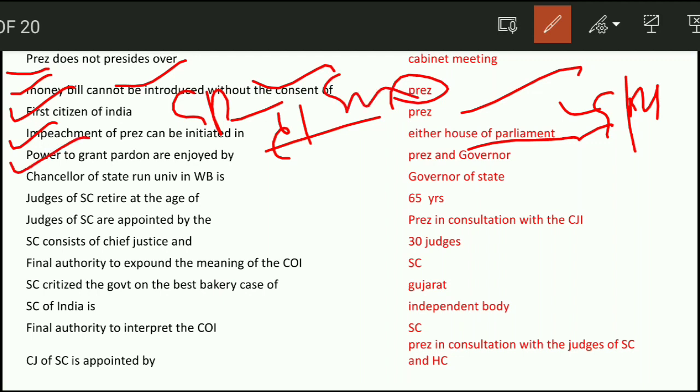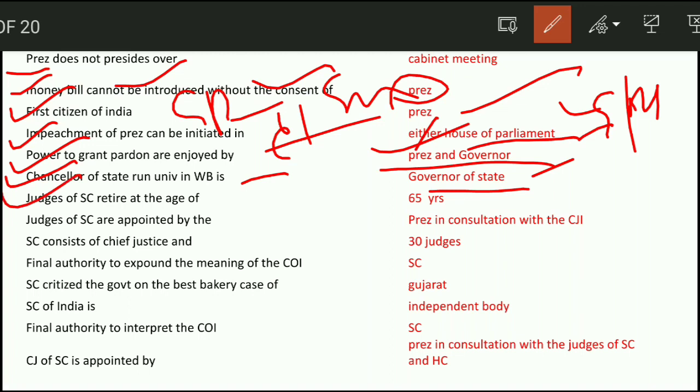Next question. Power to grant pardon is enjoyed by the President and governor. The President can pardon a death sentence, but the governor cannot. So this is the difference between the President's and governor's pardoning power. Next question. Chancellor of state-run universities in West Bengal is the governor of the state.